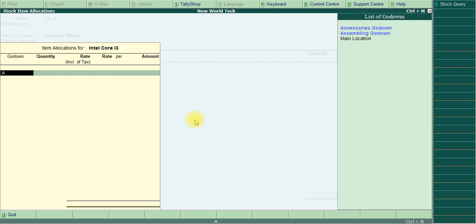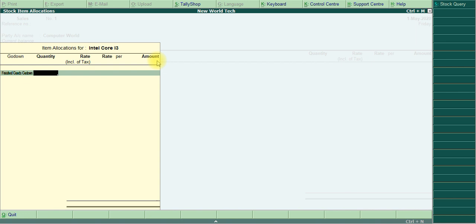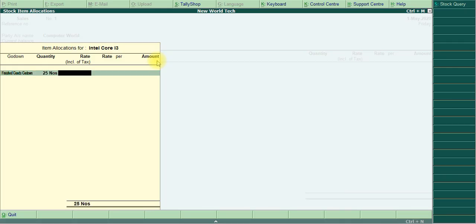From the godown, accessories, sorry, it's not accessories, it's the finished goods godown that has 45 numbers of Intel Core i3. So I select here the quantity of Intel Core i3, 25.